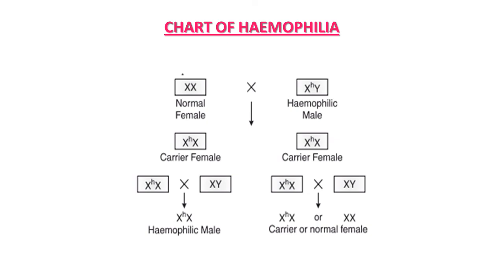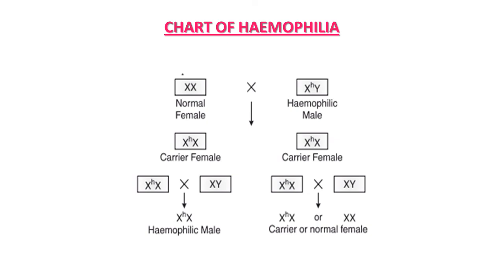Now more information is given regarding their mating. Here the female possesses one small h, means carrier female, and mating with this normal male having XY genotype. It may result in a hemophilic male, because during this mating there are chances of this type of X chromosome mating.